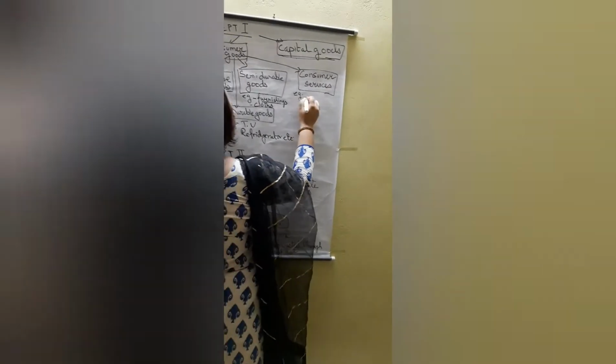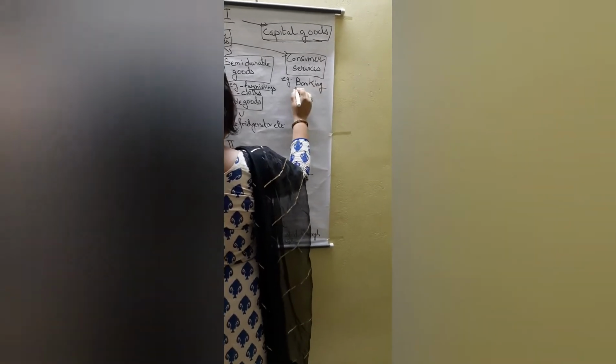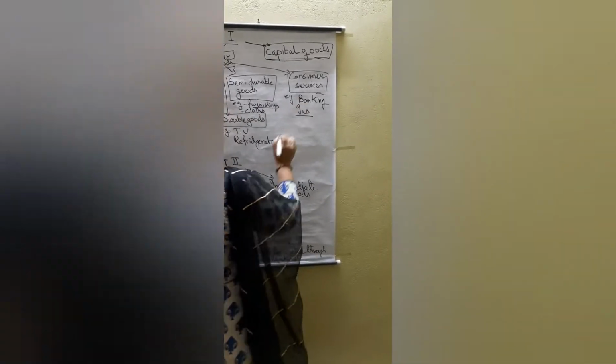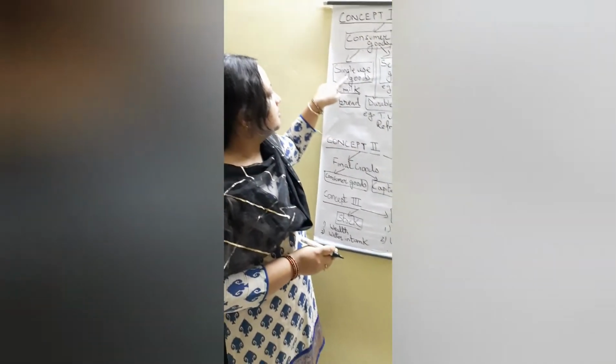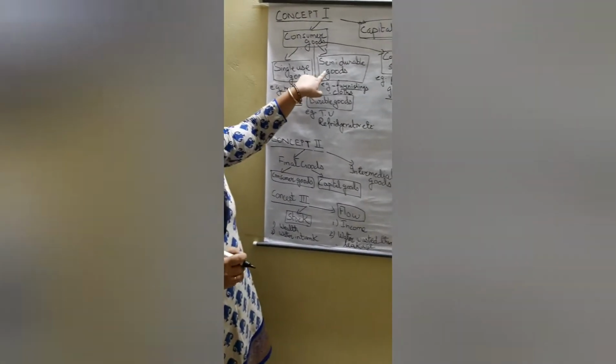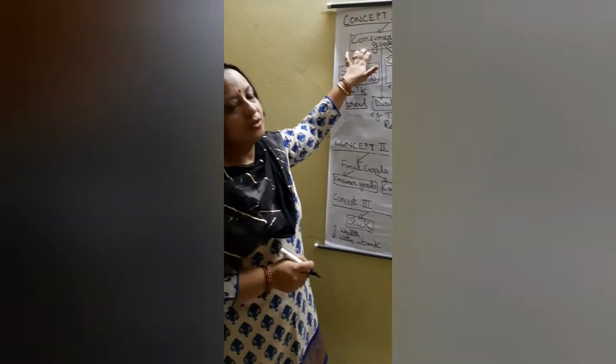The services which we avail, banking, insurance, all these are consumer services. So all these single-use goods, durable goods, semi-durable goods, consumer services are part of consumer goods.